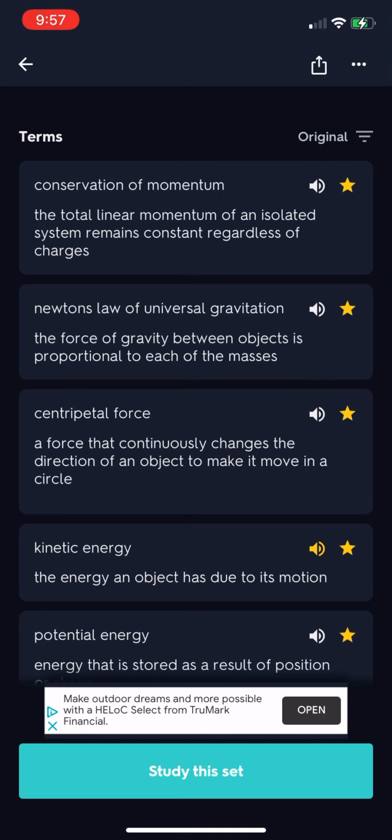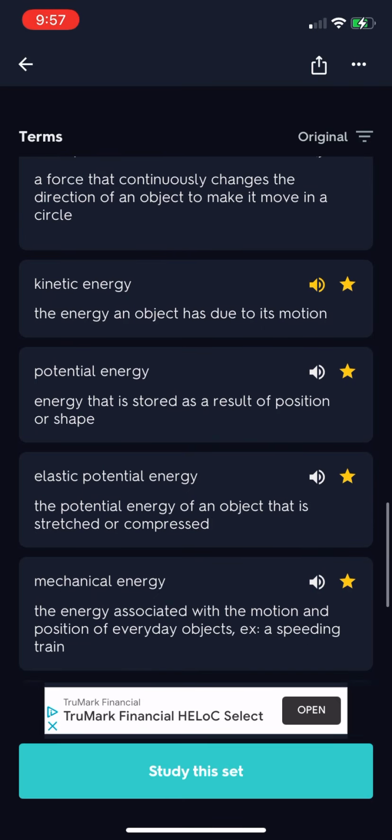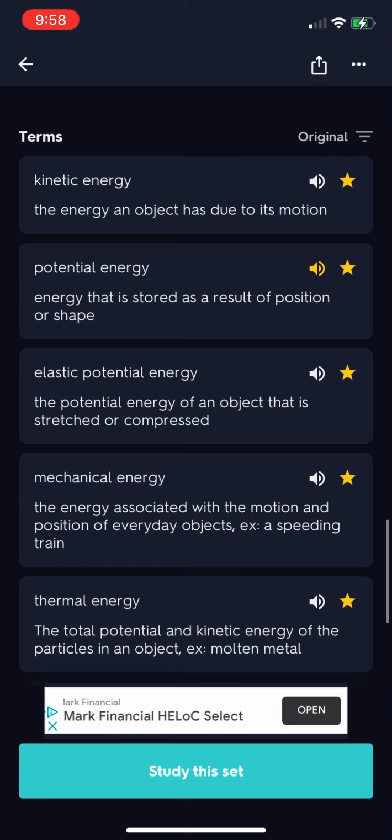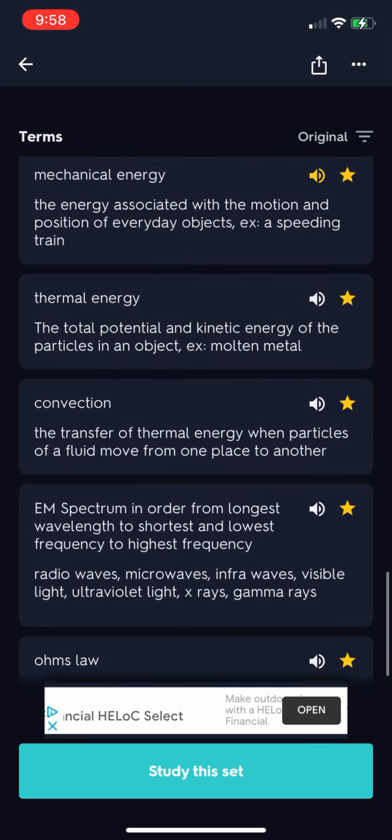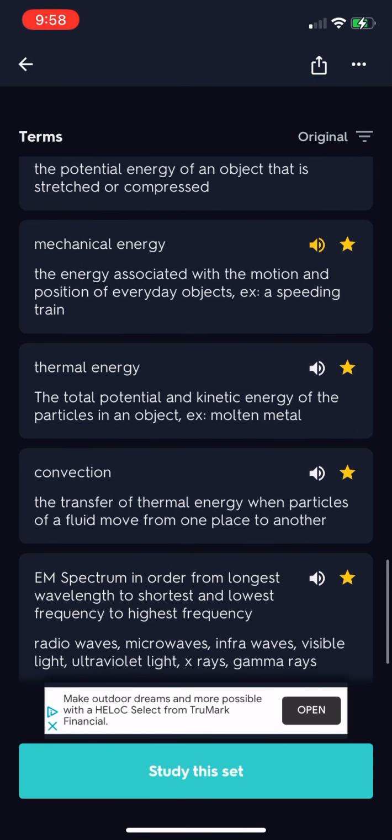Kinetic energy, the energy an object has due to its motion. Potential energy, energy that is stored as a result of position or shape. Elastic potential energy, the potential energy of an object that is stretched or compressed. Mechanical energy, the energy associated with the motion and position of everyday objects.